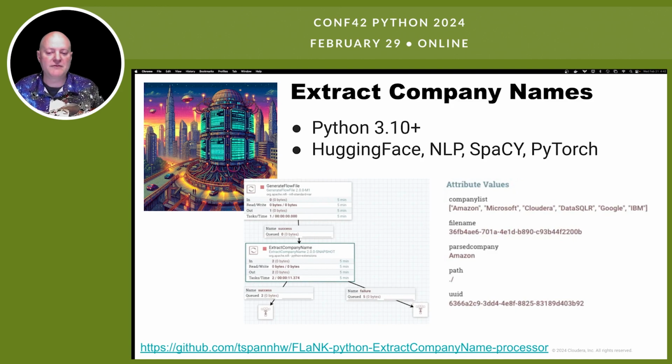And I've got a couple of attributes returned. One is a list of all the companies that might be listed in the data you passed in. And the first company I put in a separate attribute. Pretty straightforward. Source code is listed at the bottom. And we'll run through some examples so you see it running. But it's a nice little processor to get you company names.